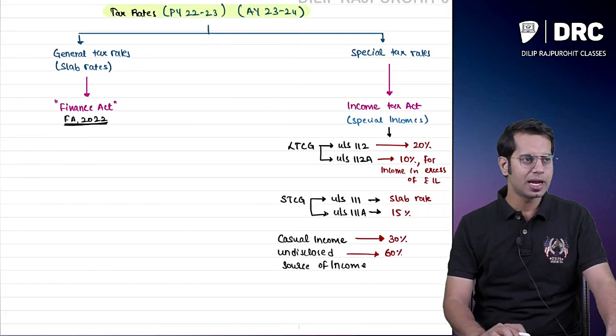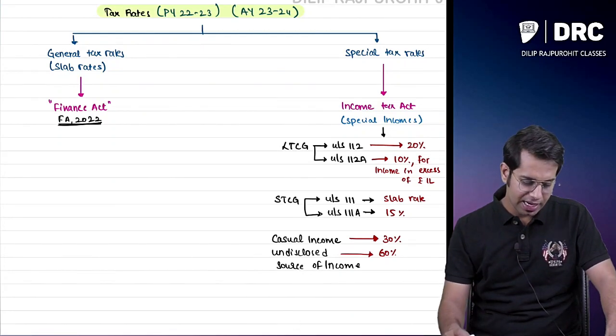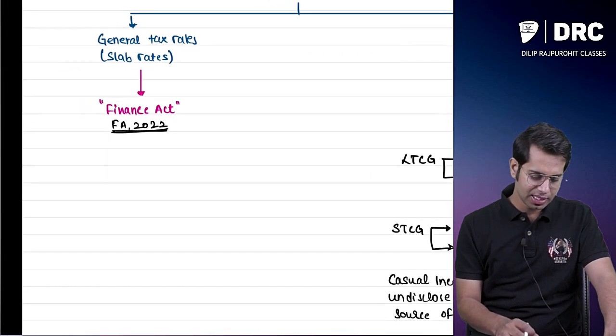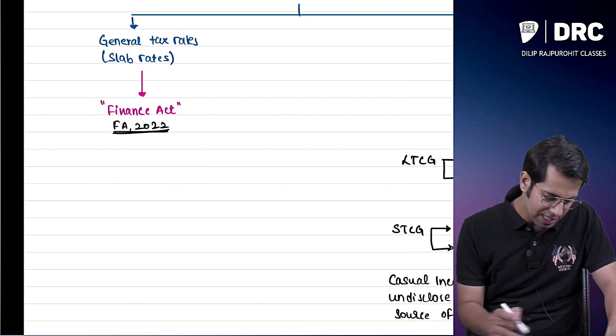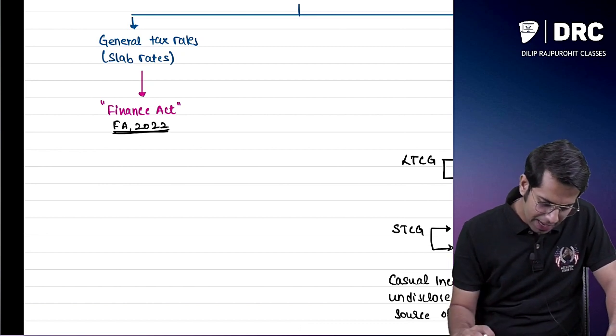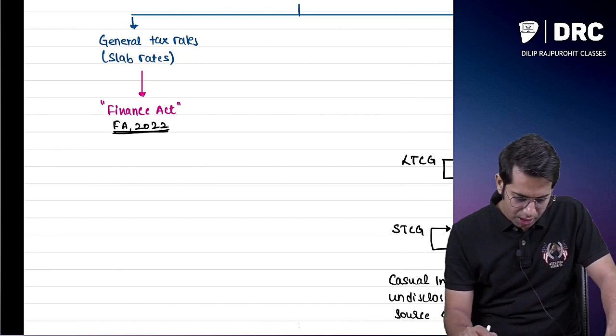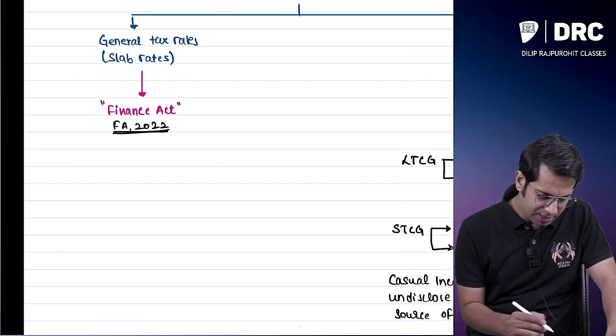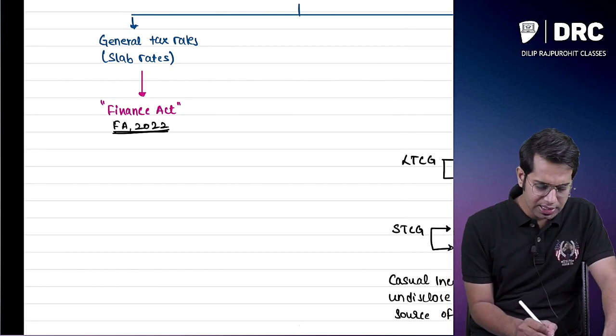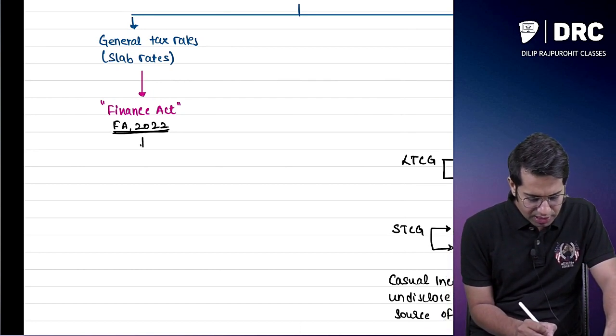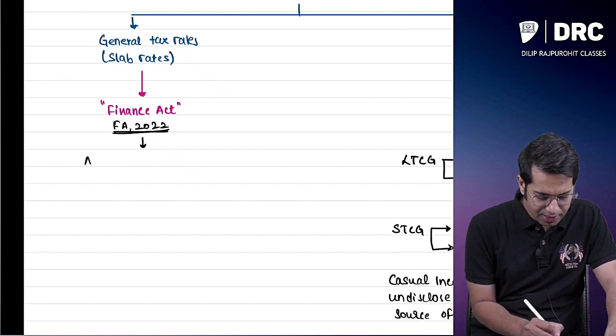Now let us understand something called slab rates. To which income are slab rates applicable, sir? Slab rates are applicable to all the incomes